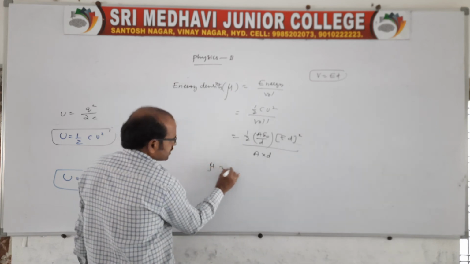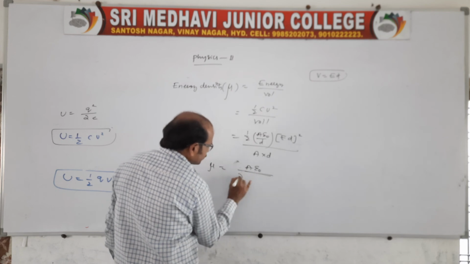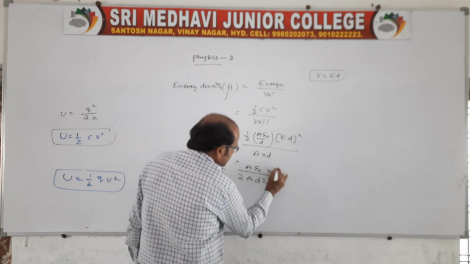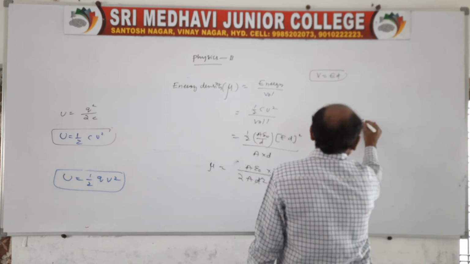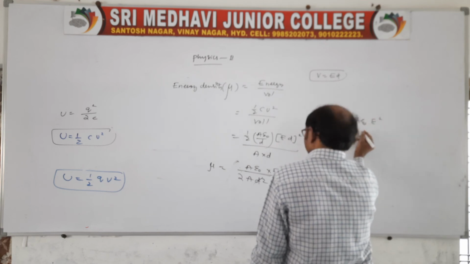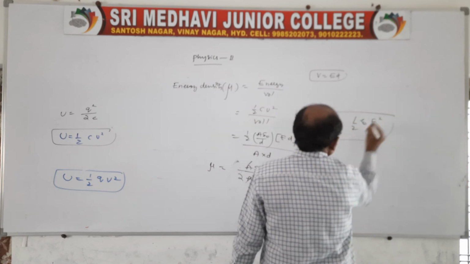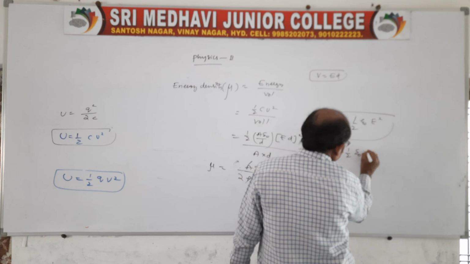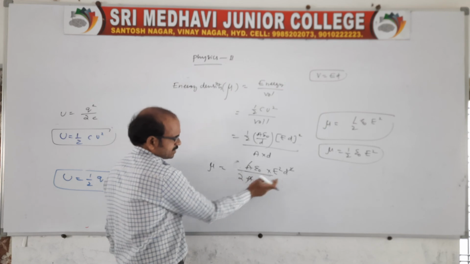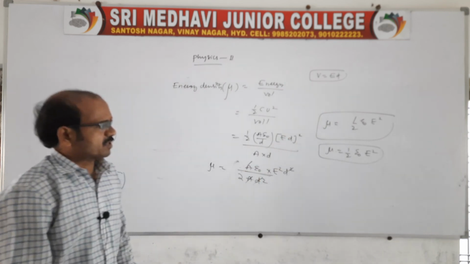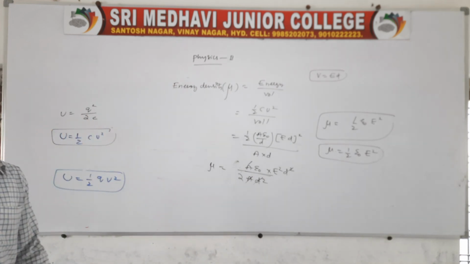Therefore, energy density will be 1 by 2 A epsilon naught by, A into D square, into E square D square. D square cancels, and A also cancels, therefore energy density is equal to 1 by 2 epsilon naught E square. Looking at it, the similar terms are A and D square, which are cancelled. So energy density will be 1 by 2 epsilon naught E square. This is the energy density.